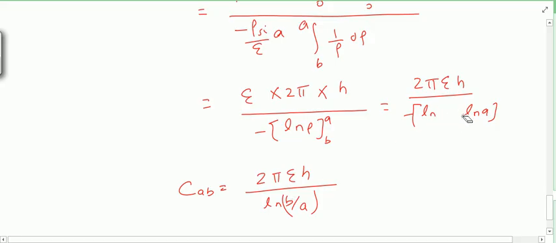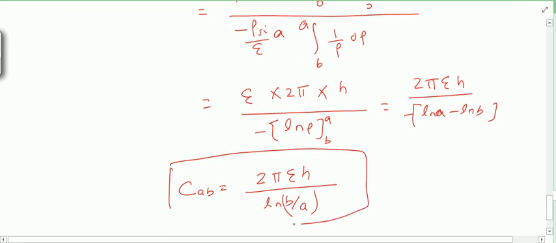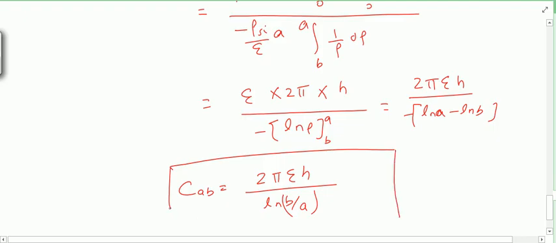ln B by A. I have written this again. So here this will be ln A minus ln B, and after simplifying this will be coming as ln B minus ln A, and after using the log property, this will be the expression of capacitance due to coaxial cable: 2 pi epsilon h upon ln B by A.